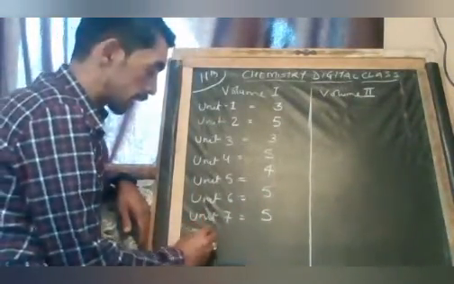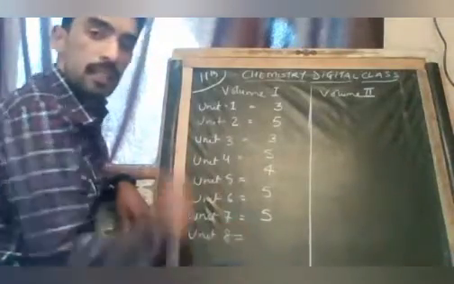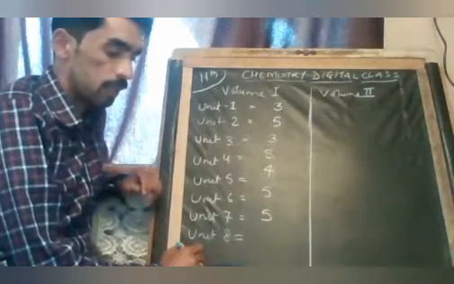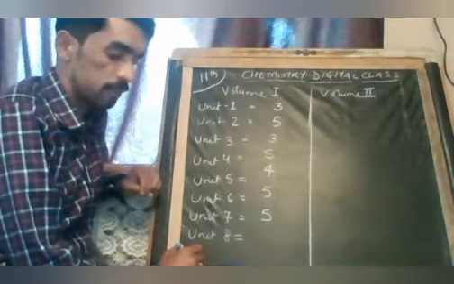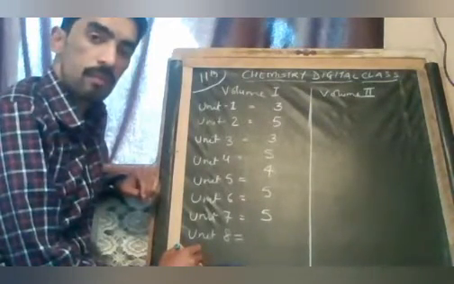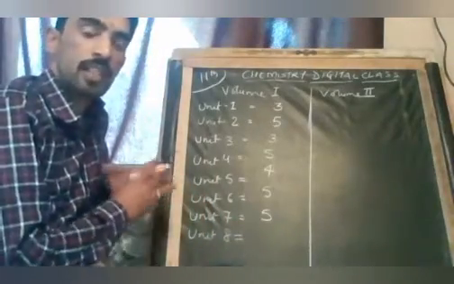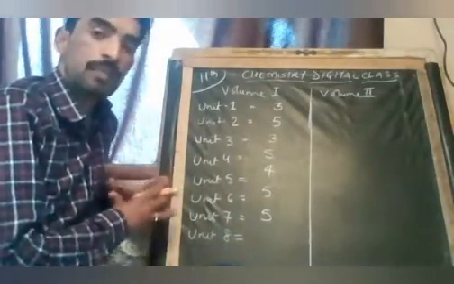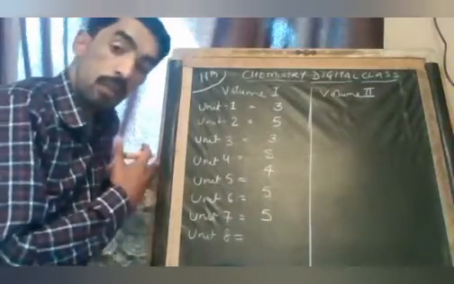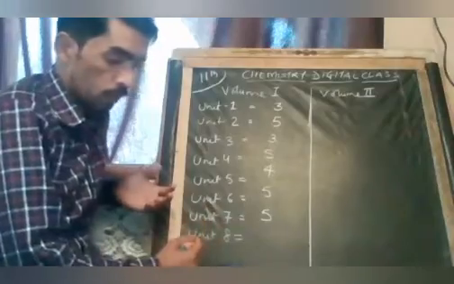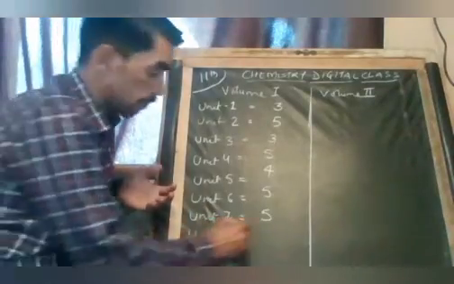Then unit 8 we did. What was the name of unit 8? Redox reaction, in which we studied oxidation and reduction. We talked about how to calculate the oxidation number and how to balance it.